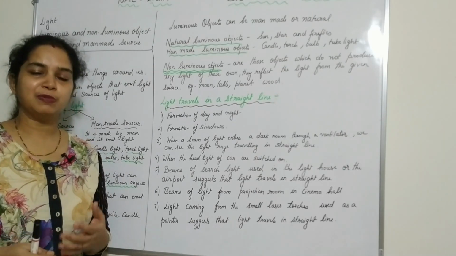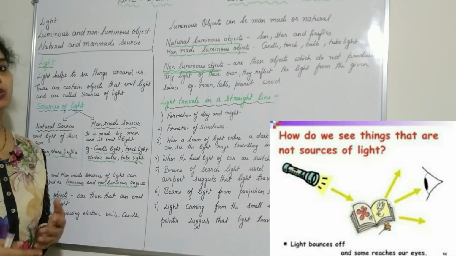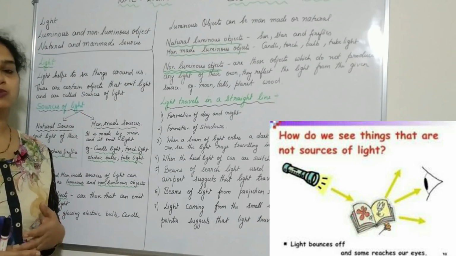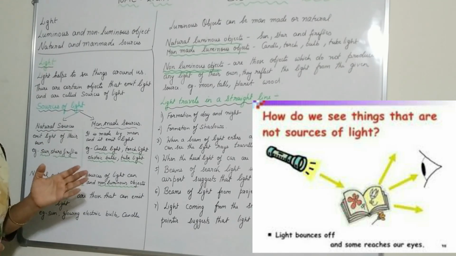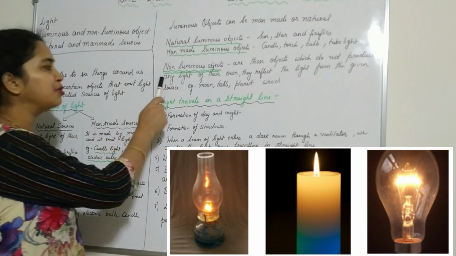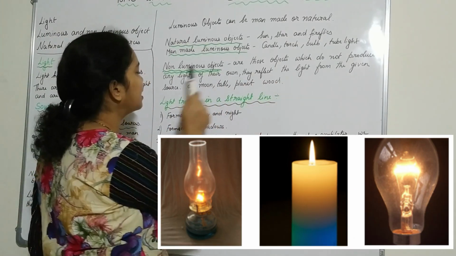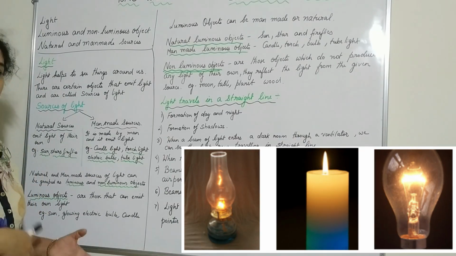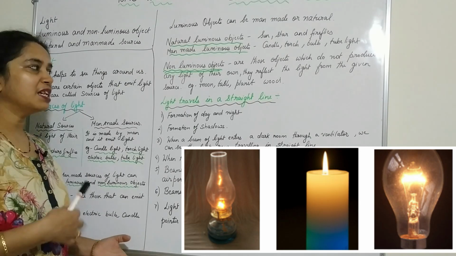Non-luminous objects. What do you mean by non-luminous? Non-luminous objects do not produce their own light, and they reflect or bounce the light of the luminous object. So the definition is those objects which do not produce any light of their own. They reflect the light from the given source. So what are the given sources? Any given source like the lamp or the sun, the tube light, the bulb.